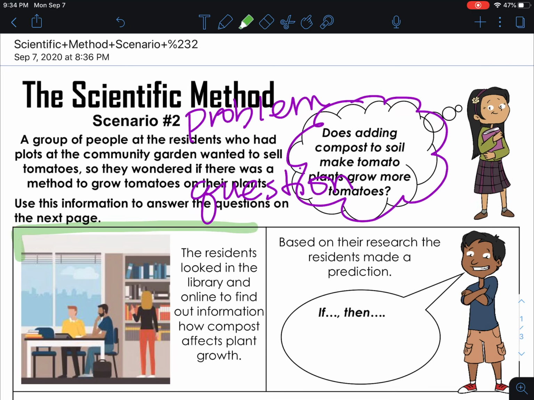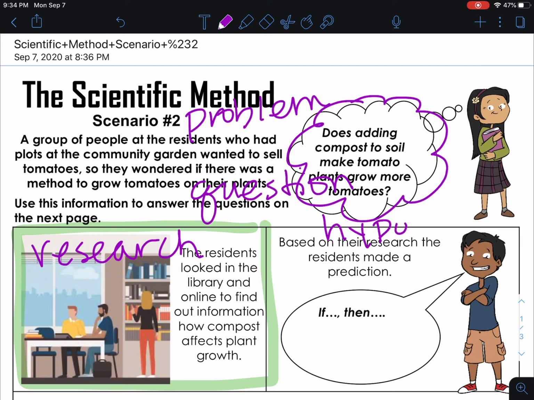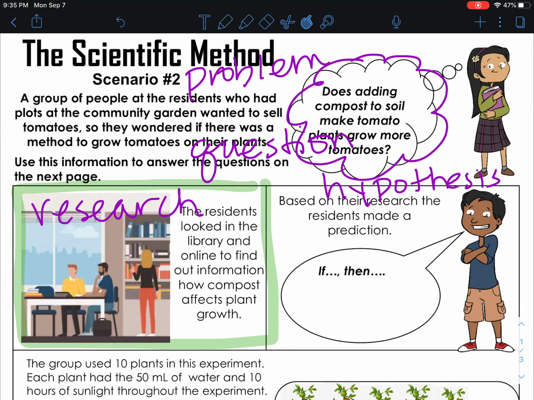So the first thing they need to do is they need to do a little bit of research. The residents looked in the library and online to find out information on how compost affects plant growth. All right, so you need to do a little bit of research, because then they are ready for their hypothesis. Remembering that a hypothesis is an educated guess. So you have to do a little bit of research so you can become a little educated on the topic, right? So based on their research, the residents made a prediction.